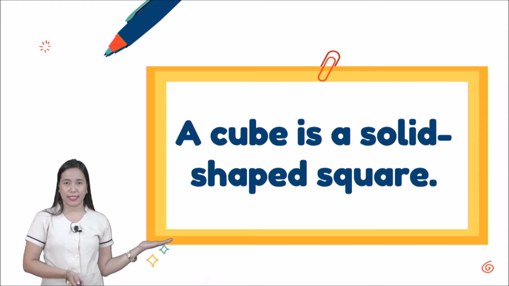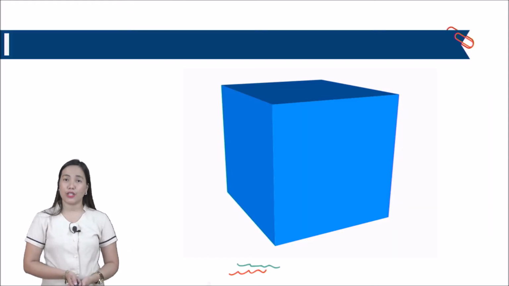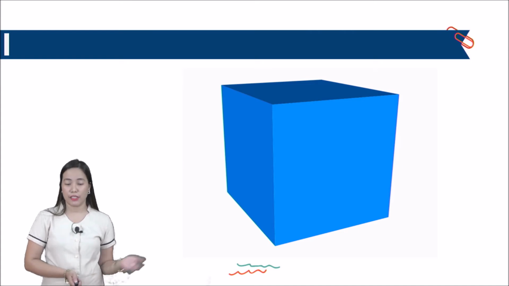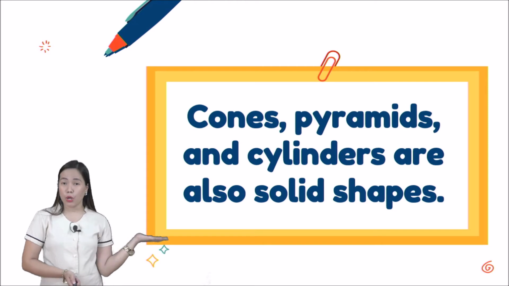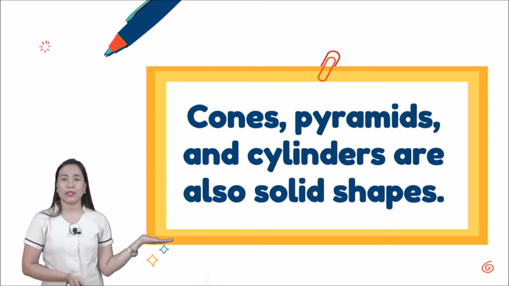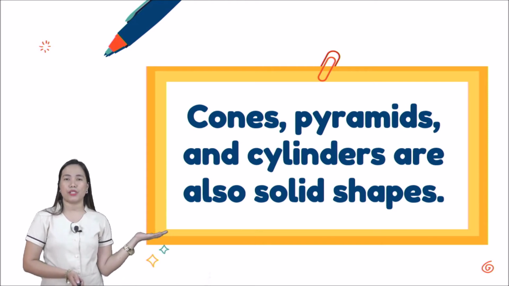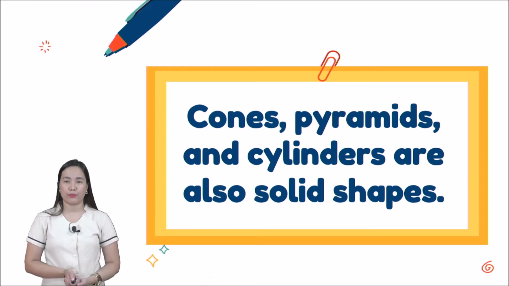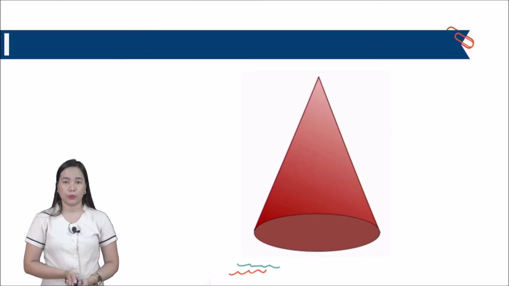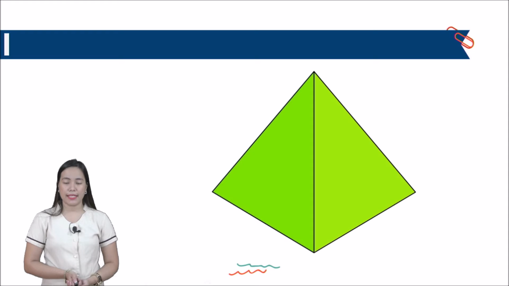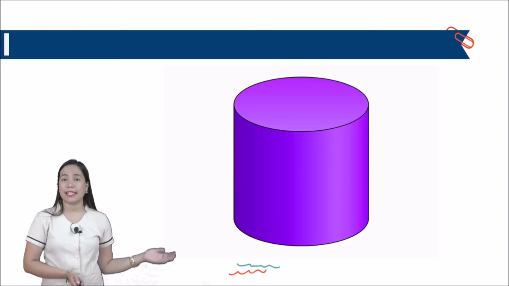Do you want to see a cube? That is a cube. Again, they are 3D. That's why they look like real, right? And next one, cones, pyramids, and cylinders are also solid shapes. Okay, let's have an example for cone. That's a cone. That's a pyramid. And the last one is a cylinder.